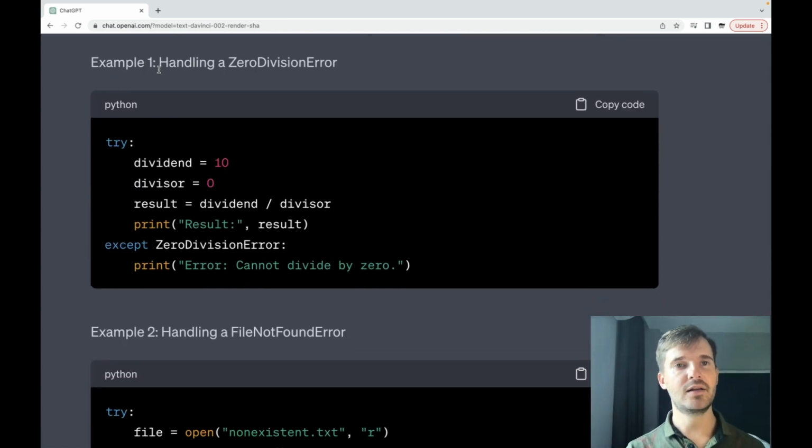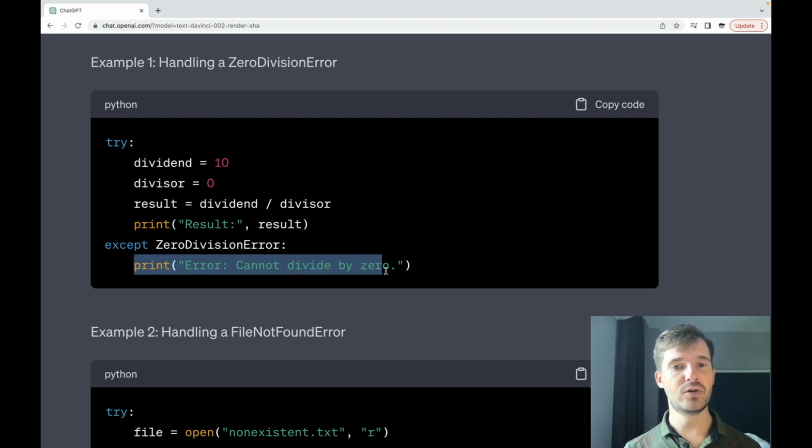So example number 1, handling a zero division error, and there is a try except block, and in the try block, this code is executed when we run this code, and if an exception occurs, then the code from the except block is executed. Okay, and here you see there is a division by zero, and it's an exception, and we specify in the except block a zero division error. So if this exception occurs, then in the output we can see error, cannot divide by 0.